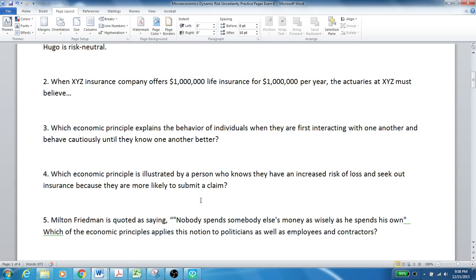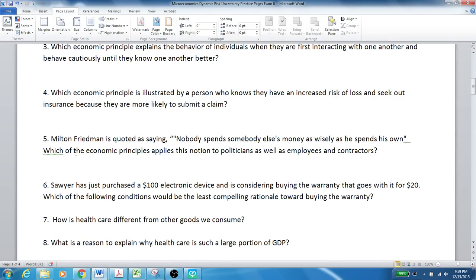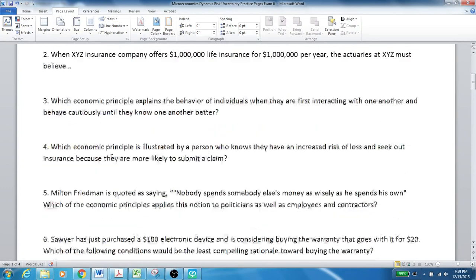Number 4, which economic principle is illustrated by a person who knows they have an increased risk of loss and seeks out insurance because they're more likely to submit a claim? That is an example of adverse selection. Number 5, Milton Friedman is quoted as saying, "Nobody spends somebody else's money as wisely as he spends his own." Which of the economic principles applies this notion to politicians as well as employees and contractors? You think about it, contractors, politicians, and other people, when they're spending other people's money, are really exhibiting the agency problem, or the principal-agent problem.